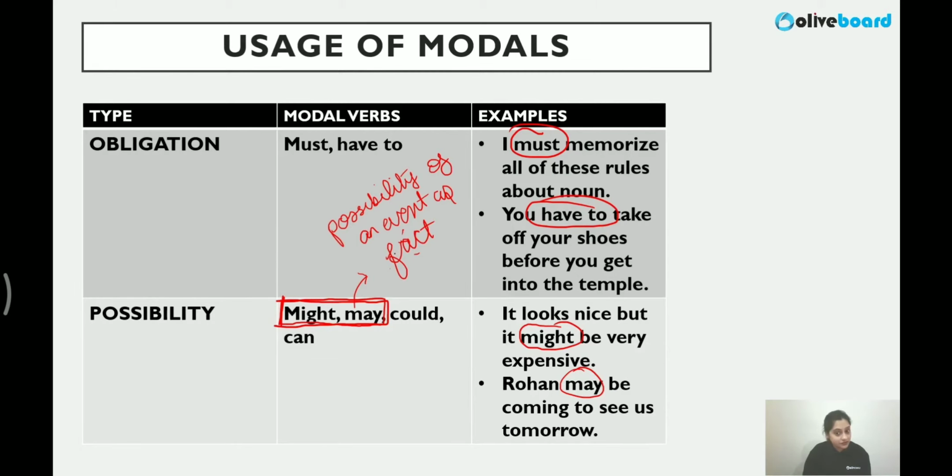Rohan may be coming to see us tomorrow. Might be very expensive, we are doing a guess, right? So understood these two. Now, could or can are also sometimes used for possibility. You can keep these as options, but mostly these two words are used for possibility.